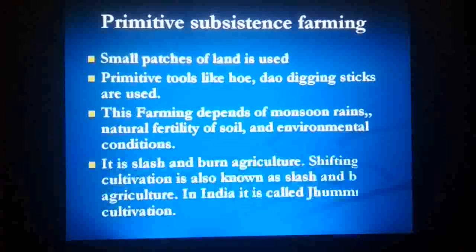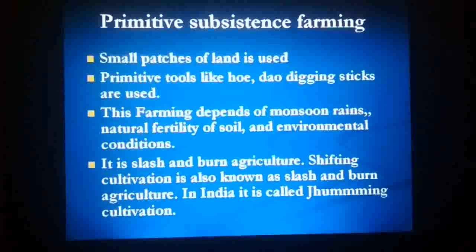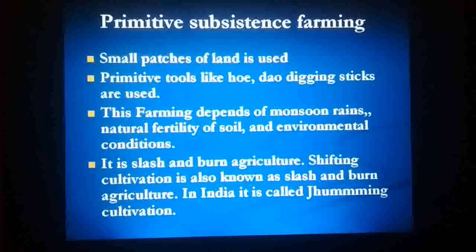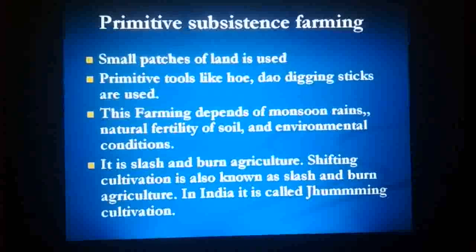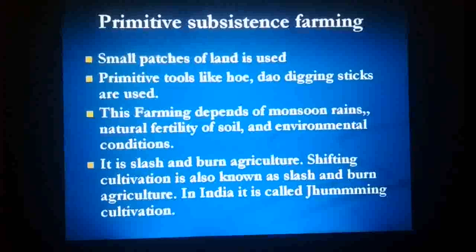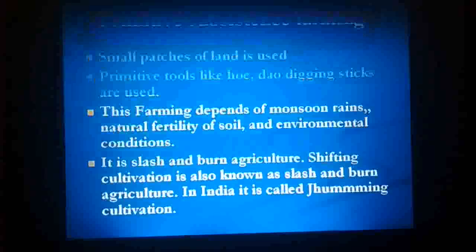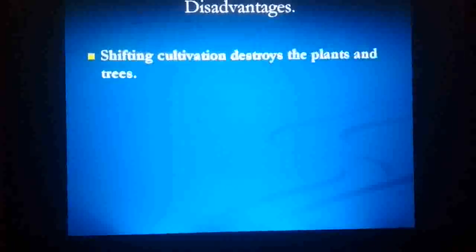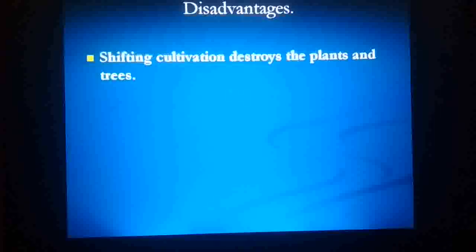Slash and burn farming is also primitive subsistence farming. In India, it is called jhumming cultivation. It is also called shifting cultivation, and there are some disadvantages associated with slash and burn agriculture. Shifting cultivation destroys plants and trees.